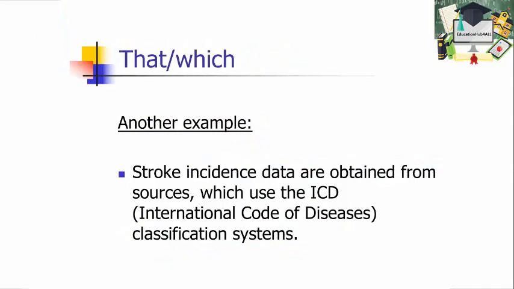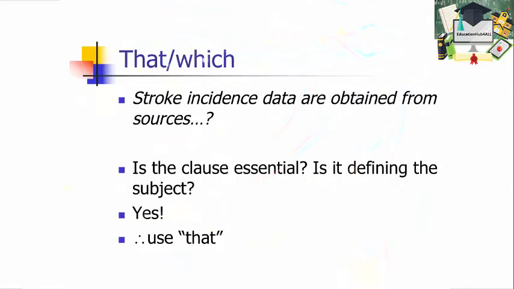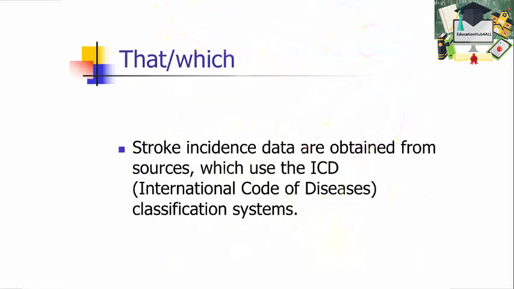The authors set off the "which use the ICD classification systems" with commas here, but actually you can see that comma, that pause is kind of funny. There shouldn't be a pause. This is not extra information. We need to be told what sources we're talking about. And you can see that because if you just stopped the sentence at "stroke incidence data are obtained from sources," it wouldn't make any sense. It leaves the reader hanging. The type of sources is essential. So we have an essential clause. We don't want to set it off with commas, and we want to use that. So we would say, "Stroke incidence data are obtained from sources that use the ICD classification systems."